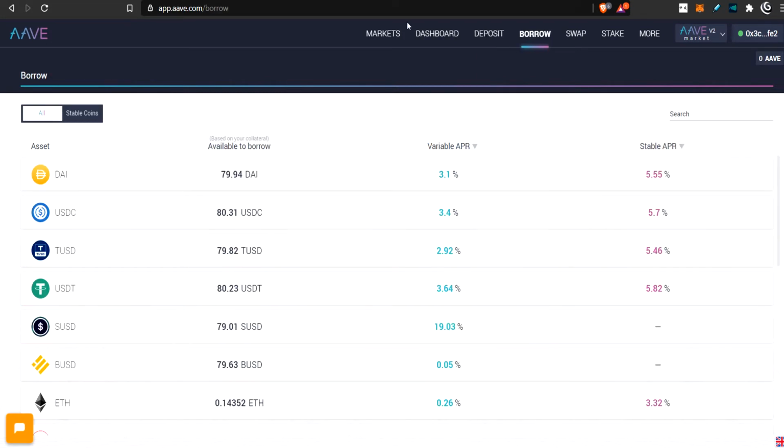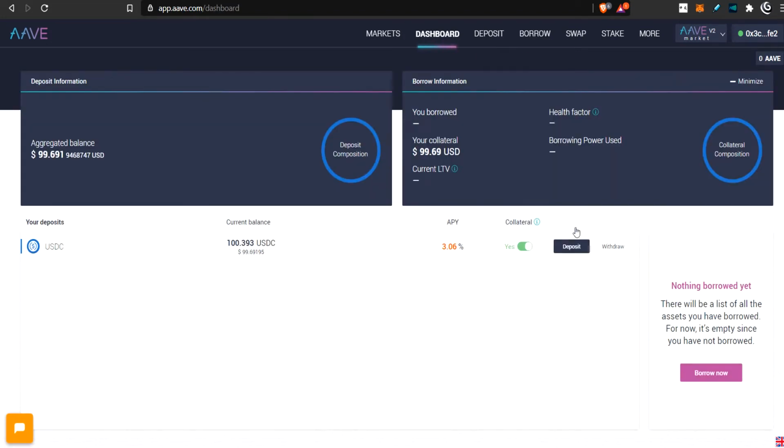Now, let's go to dashboard. If I had some debts in here, something that I've borrowed, it would show up here. And then if I borrowed it, I could use my actual USDC to directly pay off the debt. Whatever this asset is, it doesn't have to be USDC, it could be ETH. So I could just minus some of this $100 and immediately pay off this debt. So I would take away the need to withdraw this, convert it, bring it back and pay it over here. Okay, so that's pretty much how that next section works.